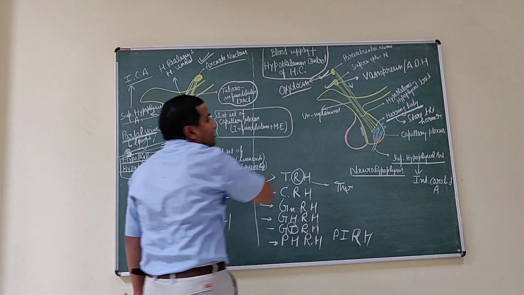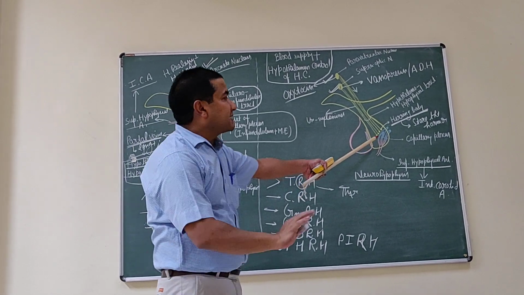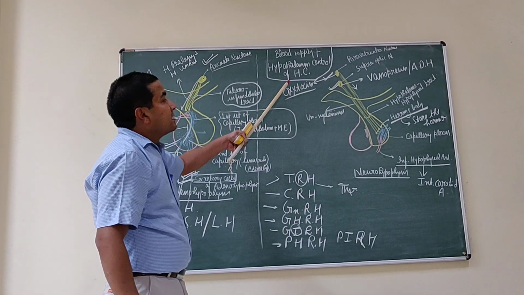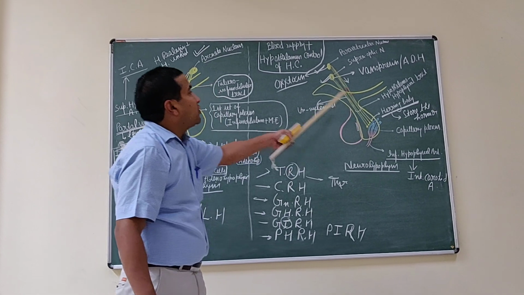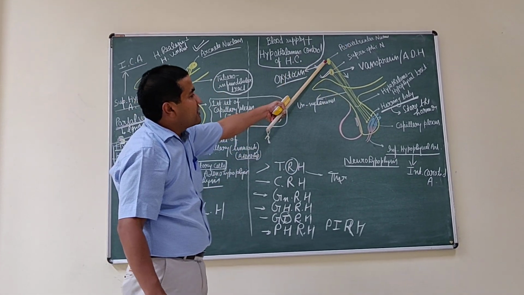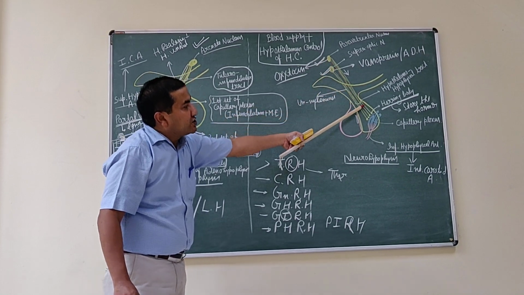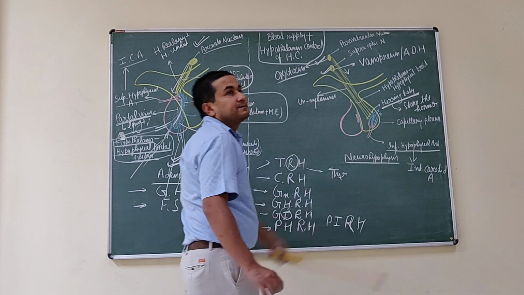This means the neurohypophysis does not synthesize any hormones. Its function is only to store these hormones. These hormones are synthesized at the nuclei, travel through this tract, and are stored in the Herring body.